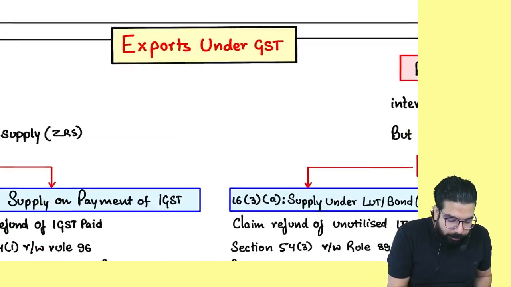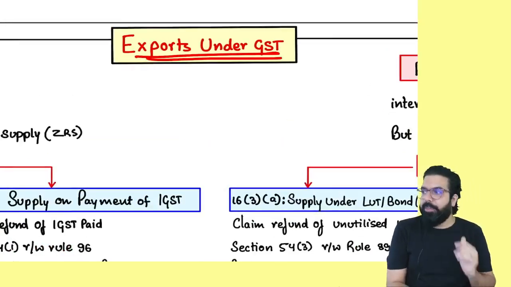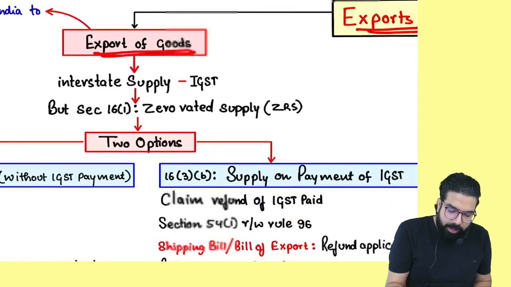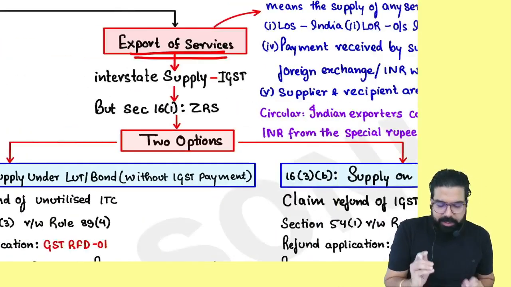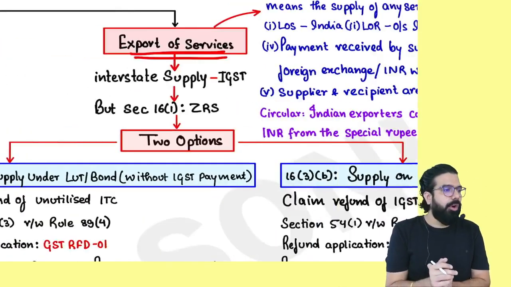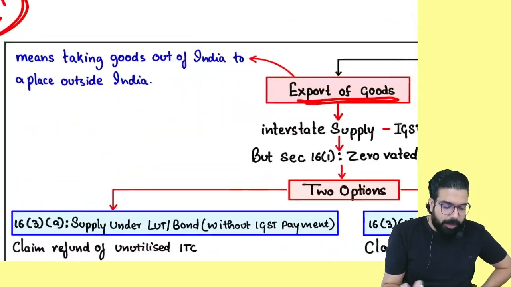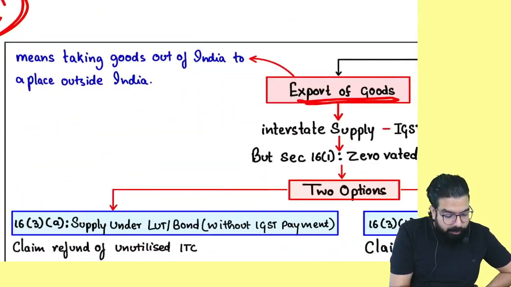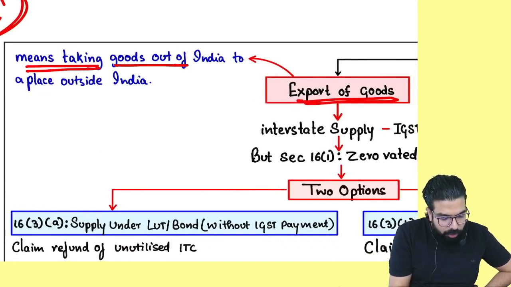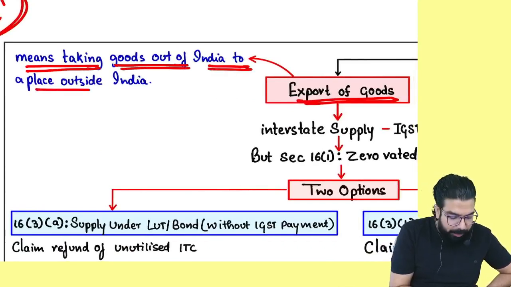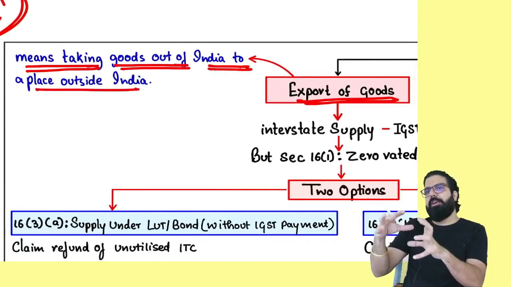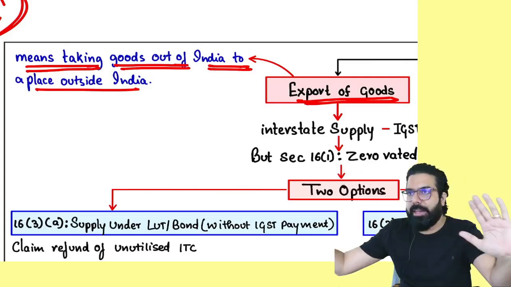Exports under GST. Export can be of goods, and export can be of services. Sir, what do you mean by export of goods? Remember, export of goods means taking goods out of India to a place outside India. When you take the goods from India outside India, that is export.